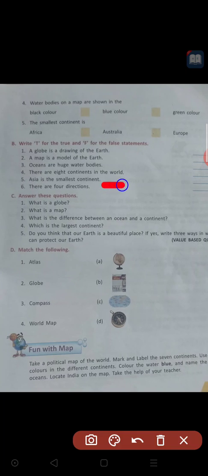Fifth, Asia is the smallest continent. Asia continent is there, na? It is the smallest continent in the world. Is it right or wrong? Asia is the largest continent and Australia is the smallest continent. I explained to you. While I was explaining that lesson, I told that Asia is the largest continent and Australia is the smallest continent. But they have given here Asia is the smallest continent. Is it right or wrong? Yes, it is a wrong sentence, false sentence. F you have to write. Fifth one is false.